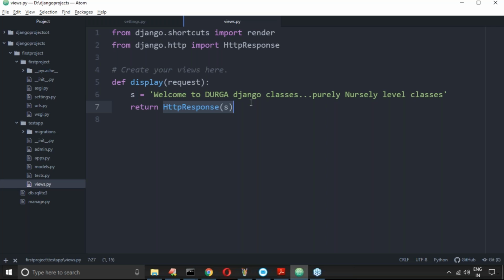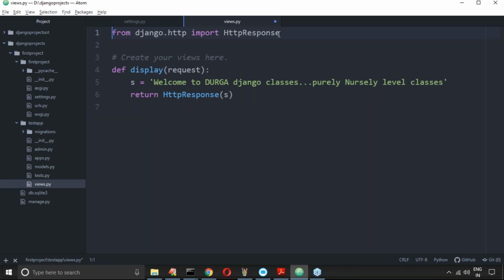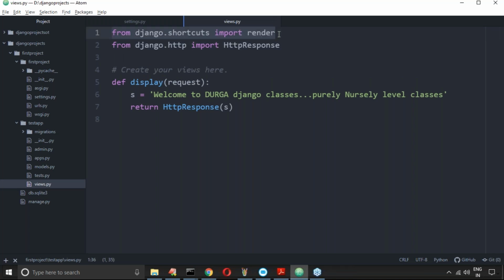Clear, right? Rendering means converting. Maybe at the next level we are going to use this one. Don't worry. Ignore this import statement, because it is provided by default; it is the default line generated by Django. As of now, I'm not going to use it, that's why ignore. Rendering means conversion. Maybe in the next level we may require this rendering.